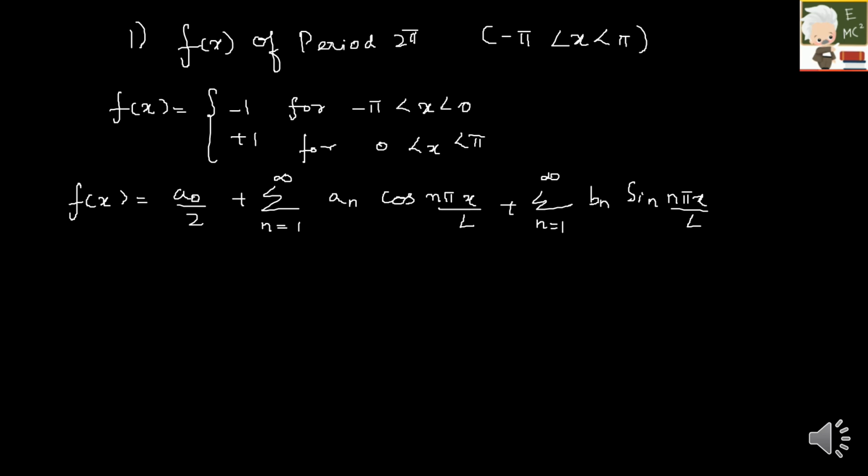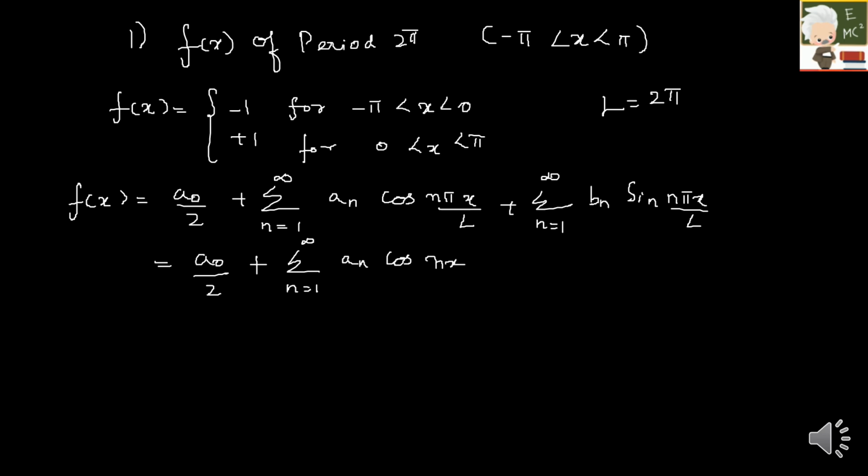So first we have to find what is L. What is L over here? It is 2 pi, right? So L is nothing but 2 pi. If you are substituting, then your Fourier series will become a naught by 2 plus summation n is equal to 1 to infinity an cos nx.